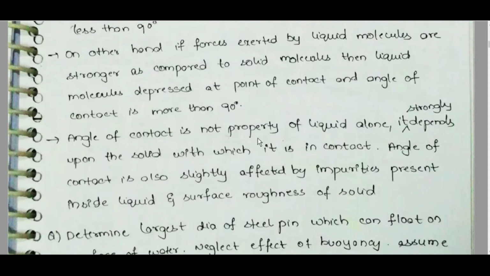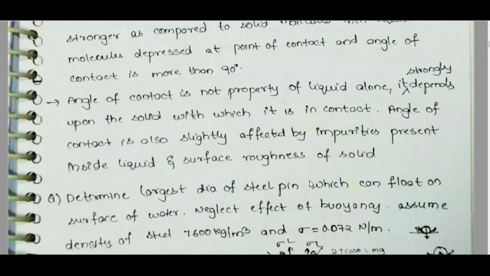Angle of contact is not a property of the liquid alone; it strongly depends upon the solid with which it is in contact. Angle of contact is also slightly affected by impurities present inside the liquid and the surface roughness of the solid.